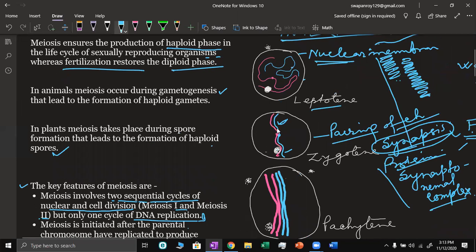Pairing is very specific. It takes place in various ways. It may start from one end and move to the other end, sometimes like a zipper chain. Okay, so this pairing completes. This stage is known as zygotene. Zygous means pair.